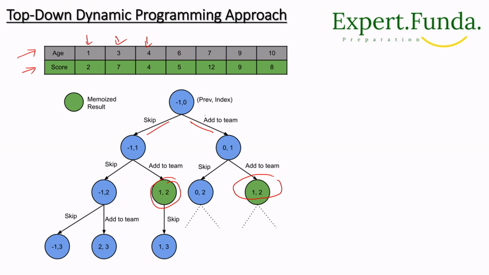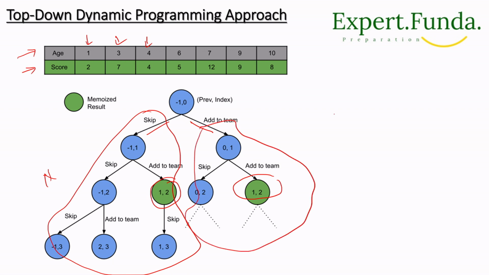So you can say 2 to the power n, right? See, for each, n possibilities are there, and similarly we will go for the other possibilities, correct? So in total it will become 2 to the power n possibilities. So it is not efficient, if we observe this.